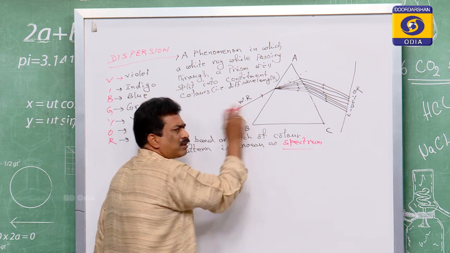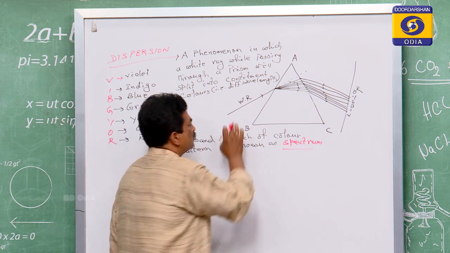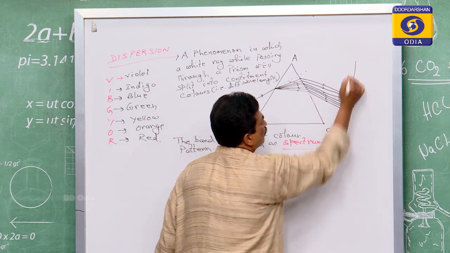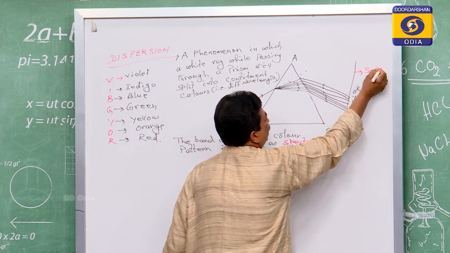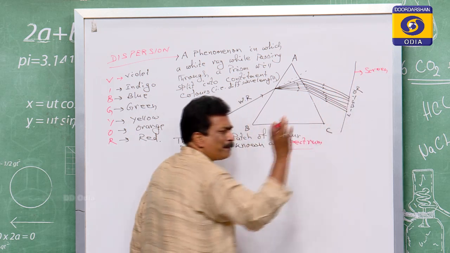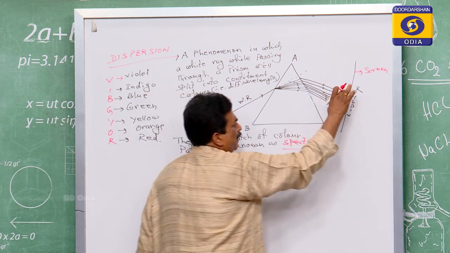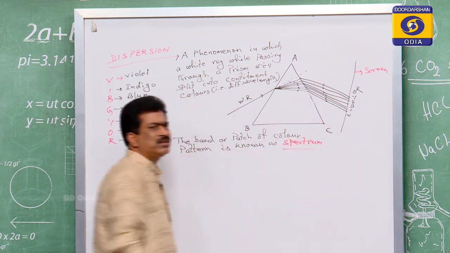You see, this is only the white ray, which has no color. So when it splits and forms on the screen, this is the screen. On this screen there is a patch of the color pattern. This patch of the color pattern is known as the spectrum.